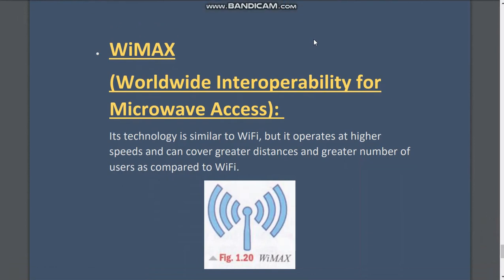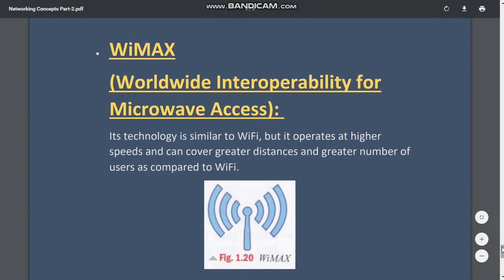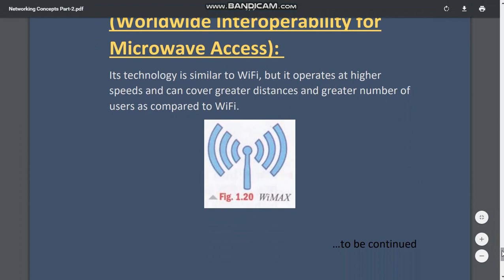Now next is WiMAX, or Worldwide Interoperability for Microwave Access. Its technology is similar to Wi-Fi, but it operates at higher speeds and can cover greater distances and a greater number of users as compared to Wi-Fi. Normally we do not use WiMAX at homes. WiMAX is used normally in big hospitals, hotels, railway stations, malls, etc.